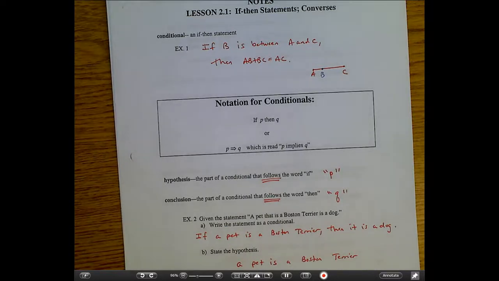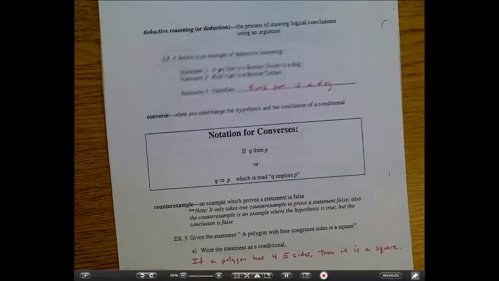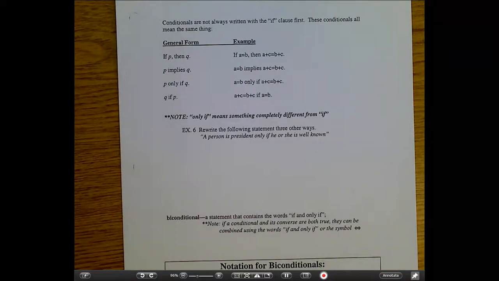All right, in this video, we will be continuing our notes for lesson 2.1, which is if-then statements and converses. We have already discussed the first 2 pages, so let's get flipped over to our third page, which is focusing on writing conditionals in different formations. So there are different formations.